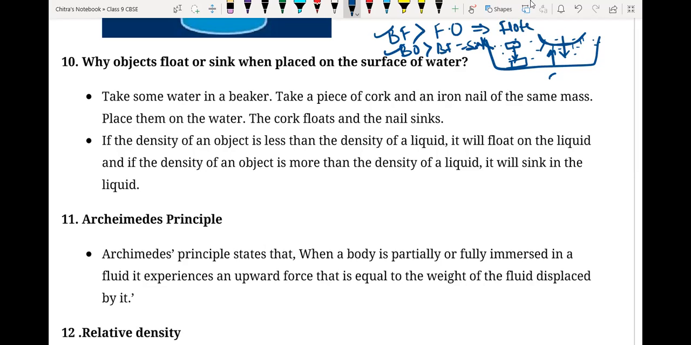If both forces are equal, if buoyant force is equal to the force applied by the object, then it will be submerged in water only. It is not going to sink and not going to float. It will remain submerged. Okay, everyone?